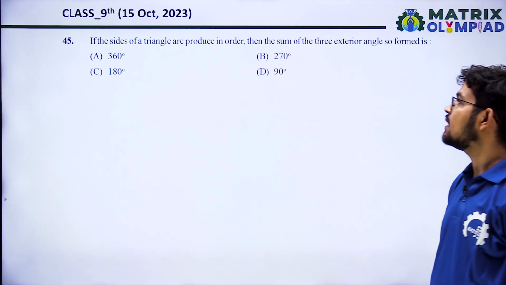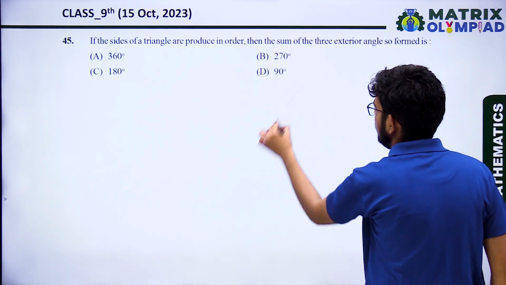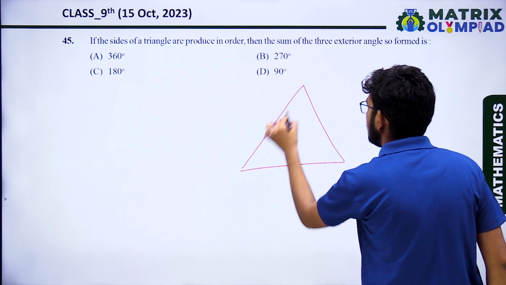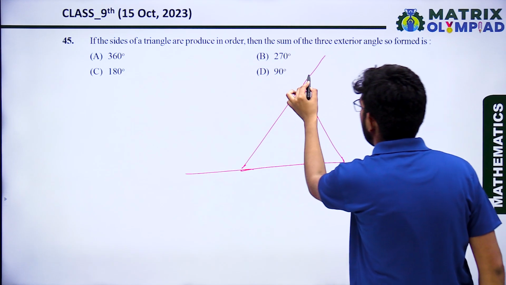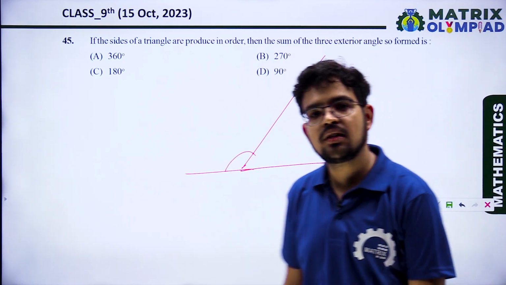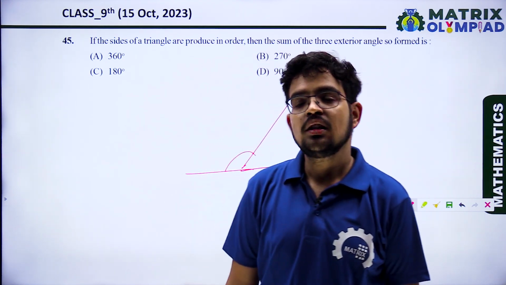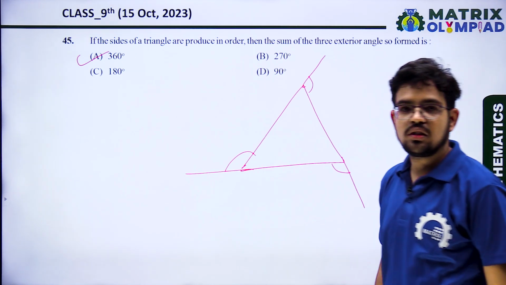Now, if the sides of a triangle are produced in order, the sum of the three exterior angles so formed is? It is saying in a triangle, if three sides are produced, what is the sum of the three exterior angles? In any polygon, the sum of the exterior angles is always 360 degree. So nothing to do, the correct answer is 360 degree.